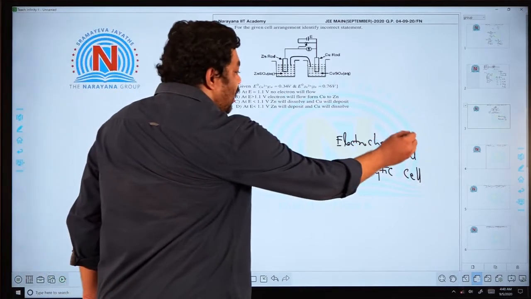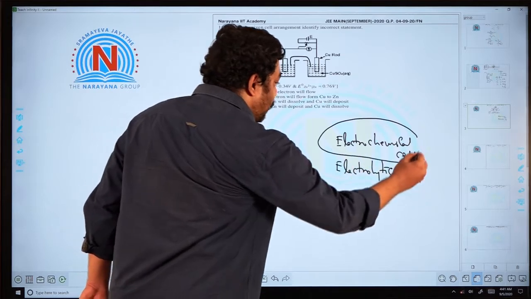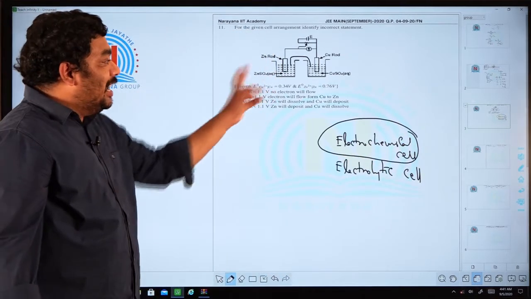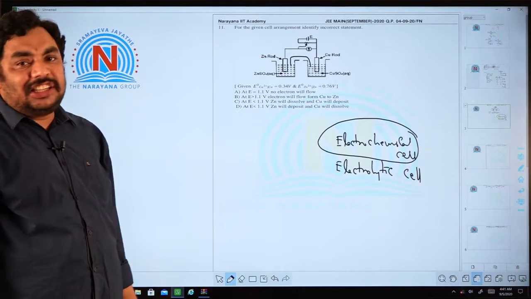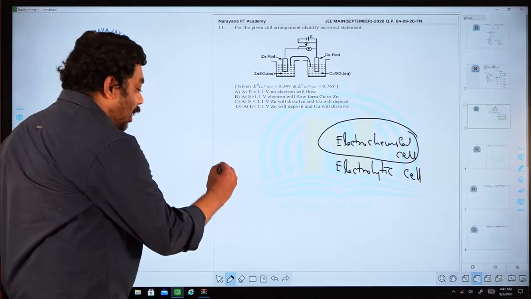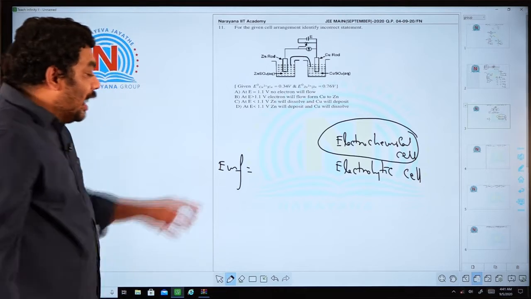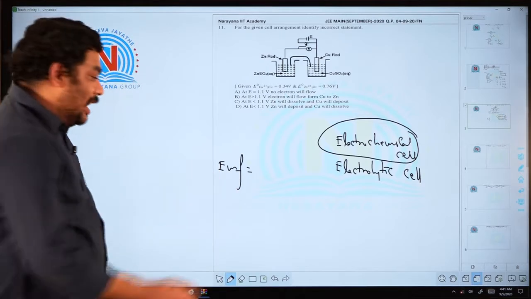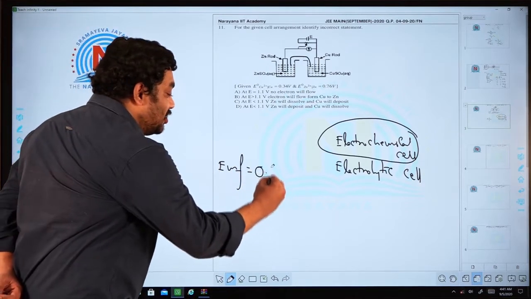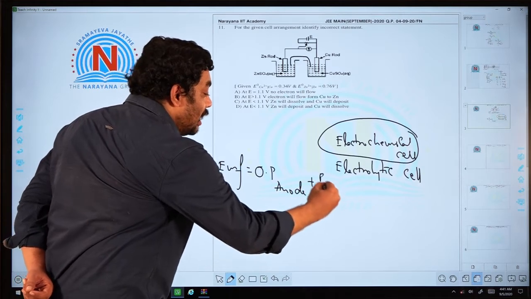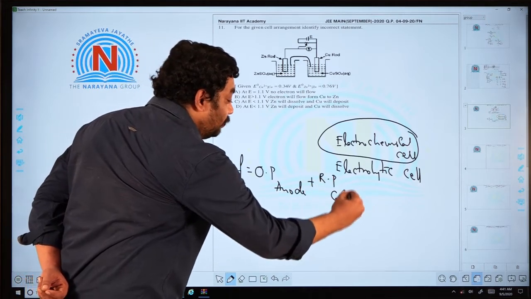In an electrochemical cell, normally with the spontaneous redox reaction, electrical energy will be generated. We will call that EMF, electromotive force. Electromotive force can be calculated as oxidation potential of anode plus reduction potential of cathode.